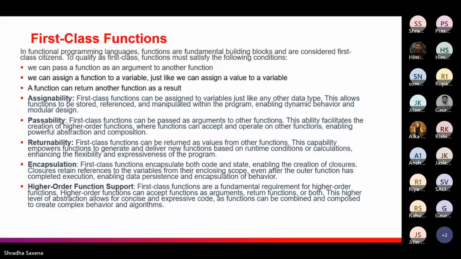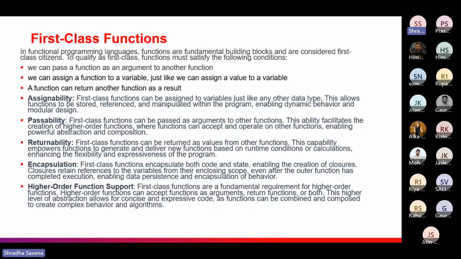Returnability: the function could return a function as a result, just as we use values from other functions. This capability of functions to deliver new functions means that we are using a function and returning a function also, and after that we are getting a result. So there is always a chain of functions. That's why we call them first class functions.